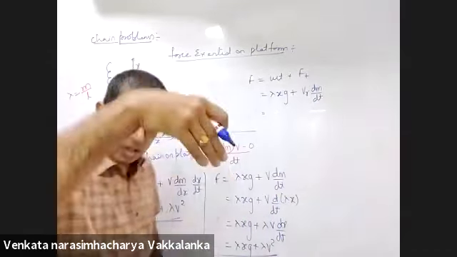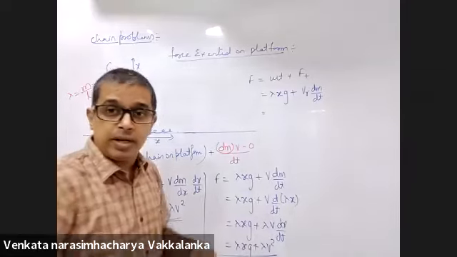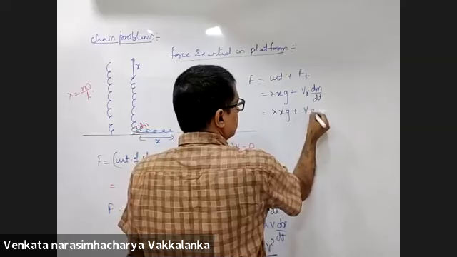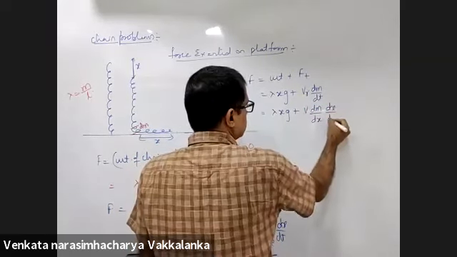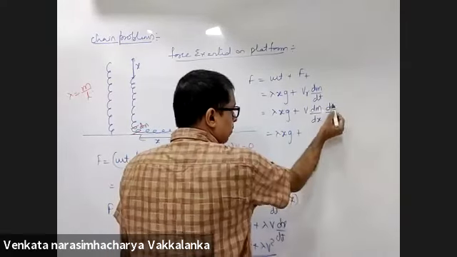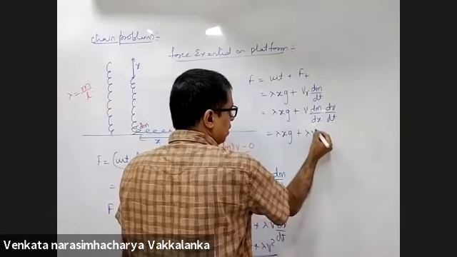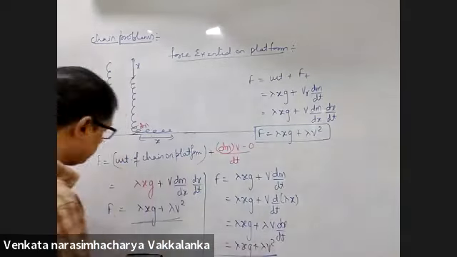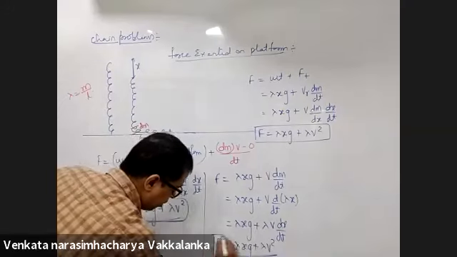I know the direction of the force is in the downward direction on the platform, so here I don't need to worry about the direction. Lambda x into g plus v dm by dx into dx by dt. Lambda x into g plus, dx by dt is v, dm by dx is lambda, lambda v square. This is the third way of writing this. This is the first way of writing, and this is the second way of doing it.